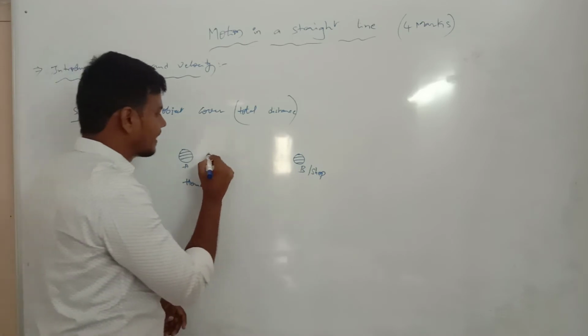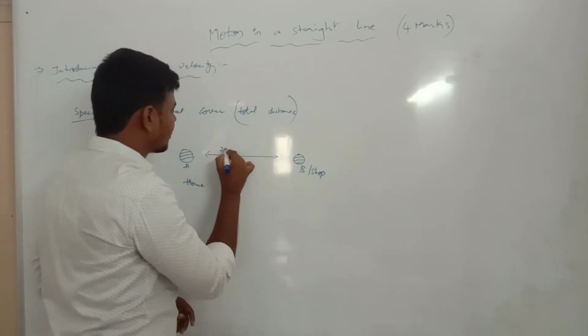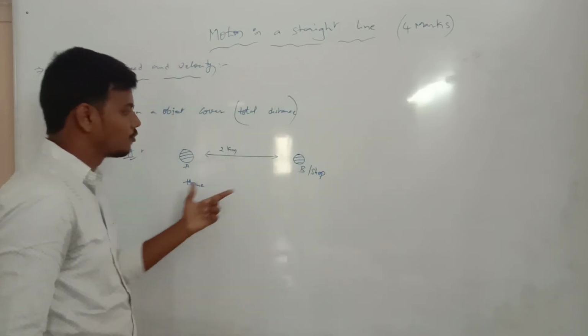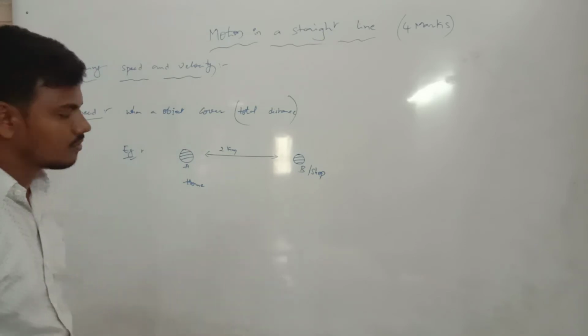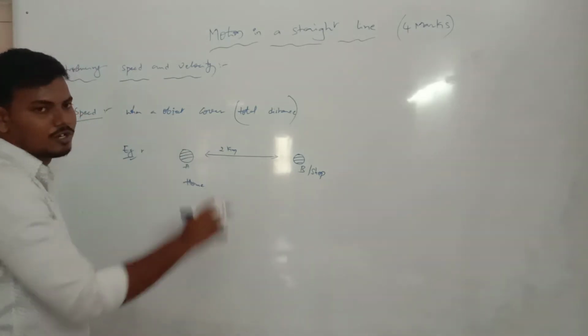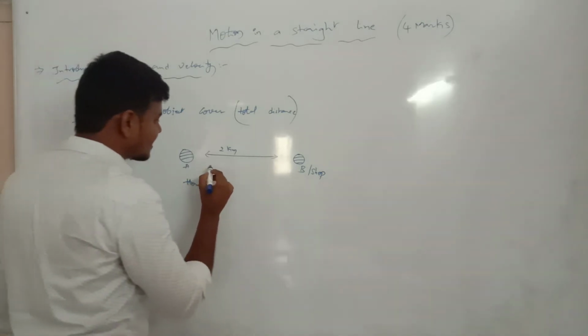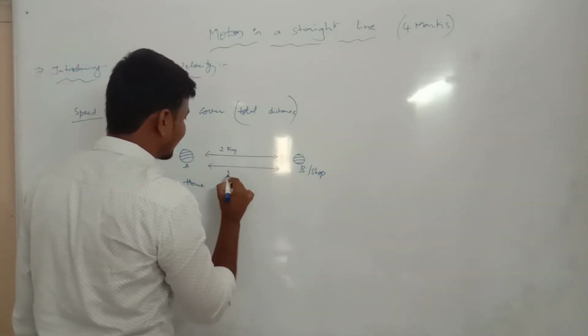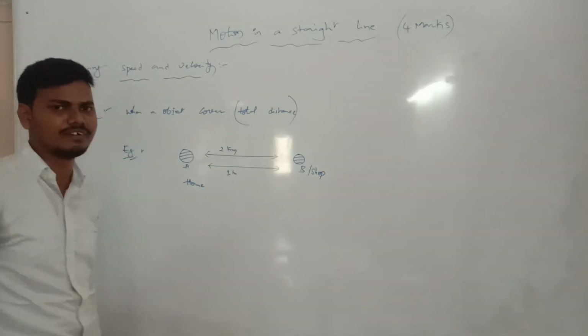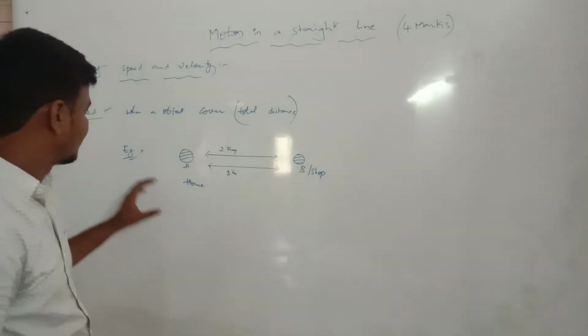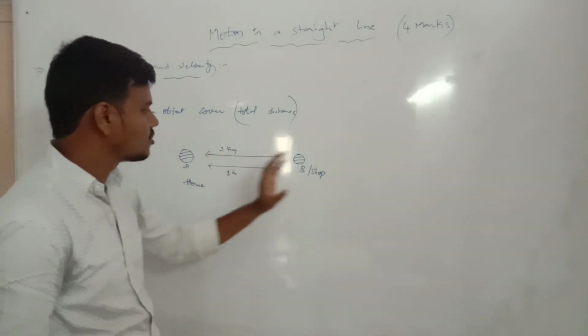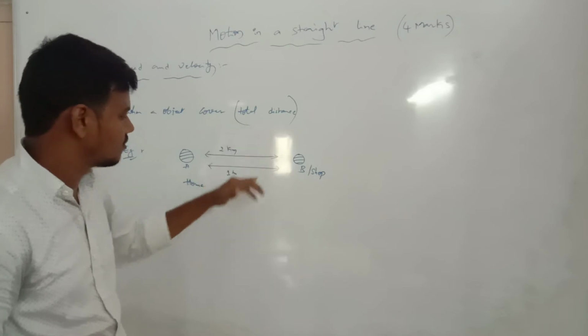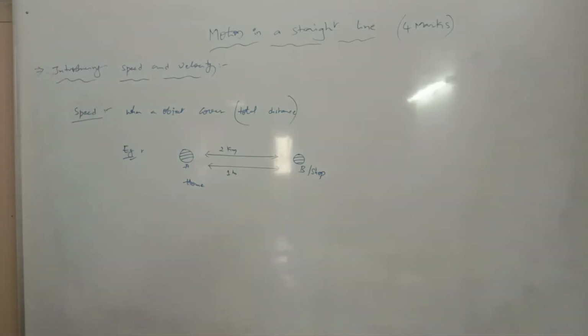For example, we take 2 kilometers as the distance from place A to place B. The time taken, we take 1 hour. So home to shop is 2 kilometers of distance in 1 hour of time. This is speed.